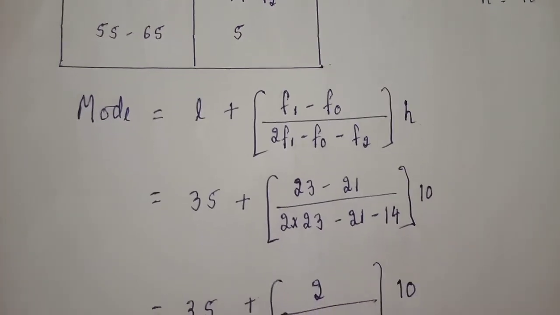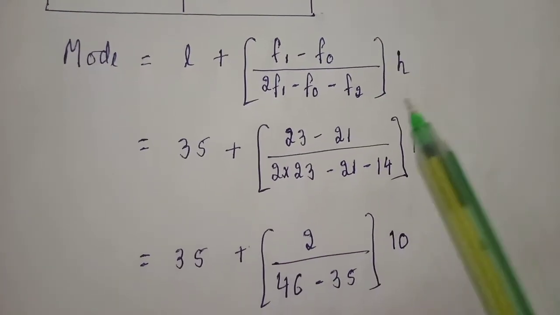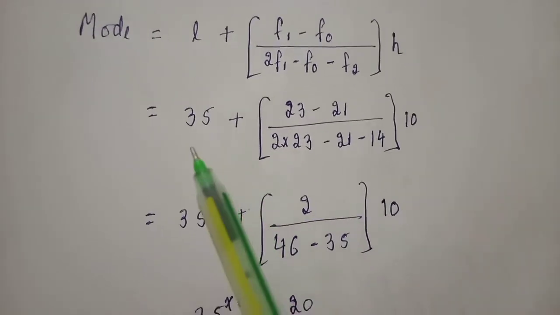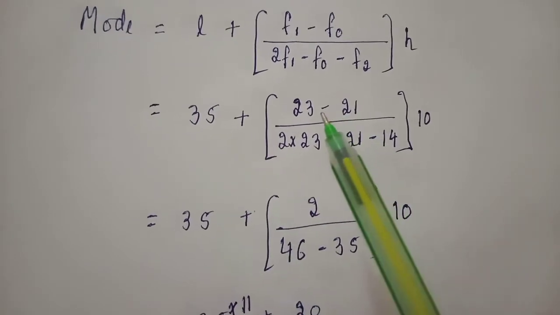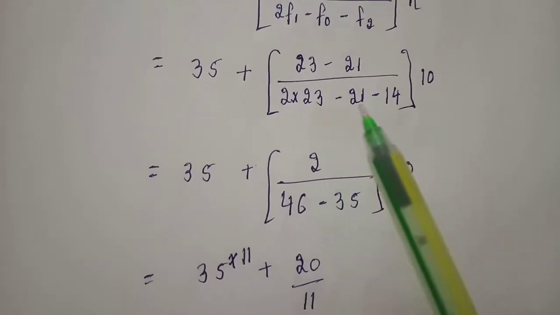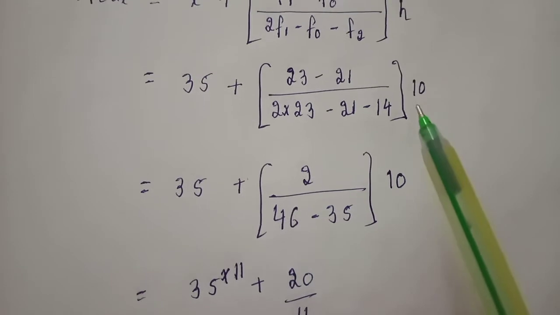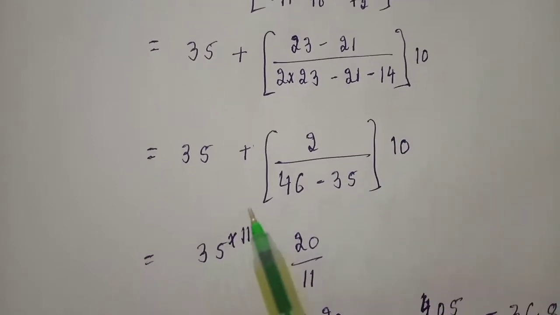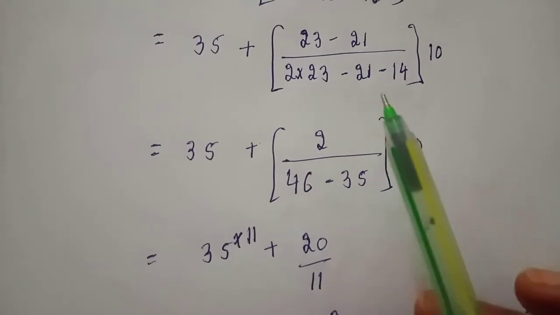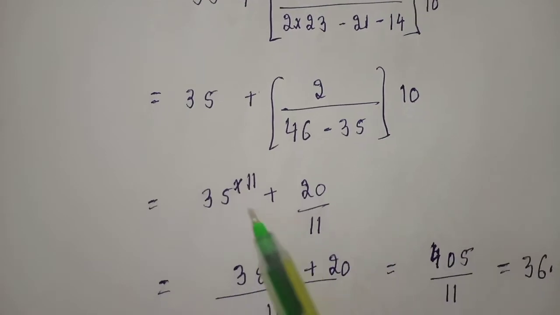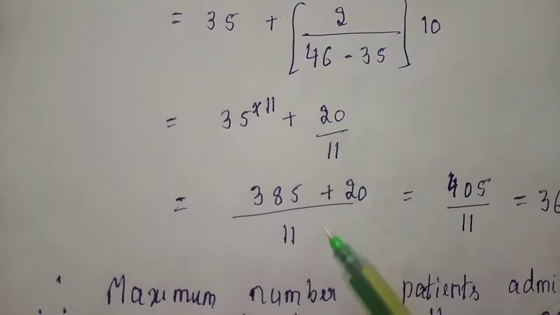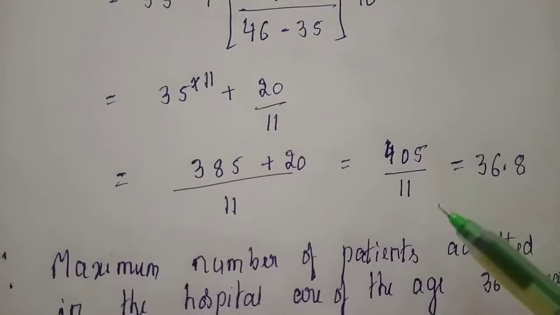So mode equals the formula L plus (F1 minus F0) divided by (2F1 minus F0 minus F2), into H. L is 35 plus (23 minus 21) whole divided by (2 into 23 minus 21 minus 14), into 10. So 35 plus 23 minus 21 is 2. 23 into 2 is 46. 46 minus 35, into 10. So 35 plus 20 by 11. When you divide, you can divide 20 by 11 or you can take the LCM. We get 405 by 11.